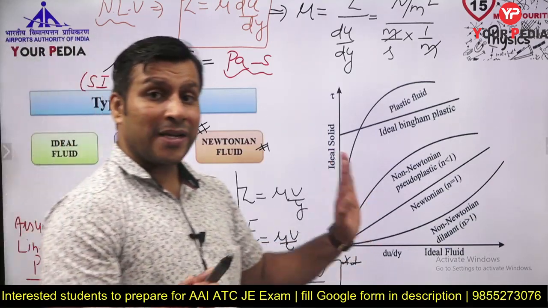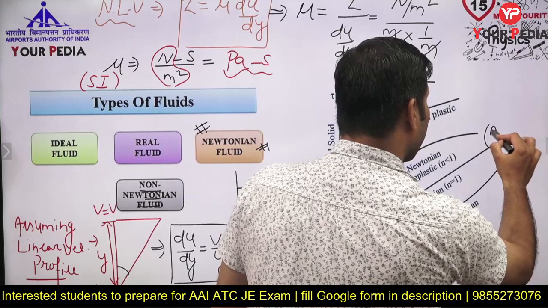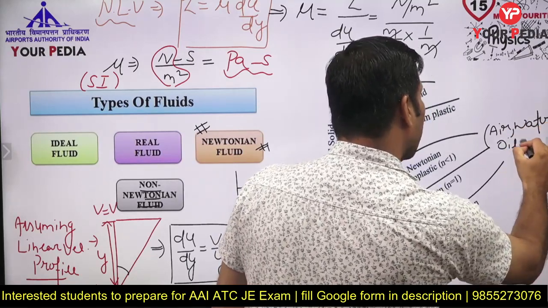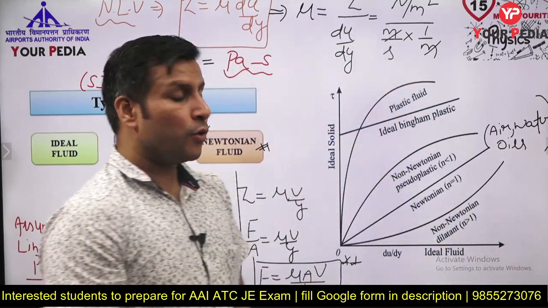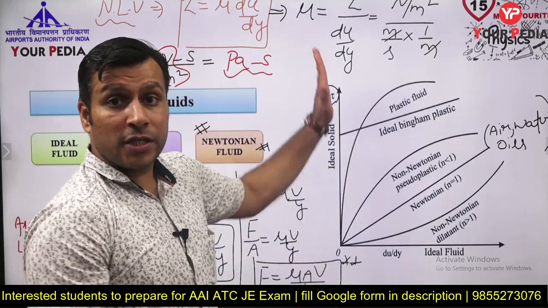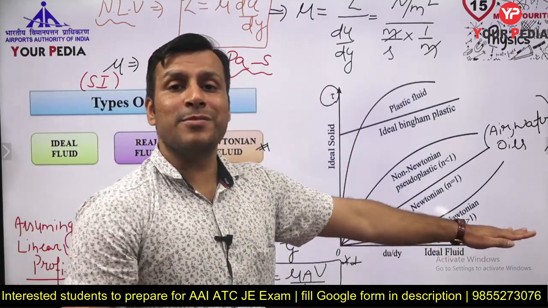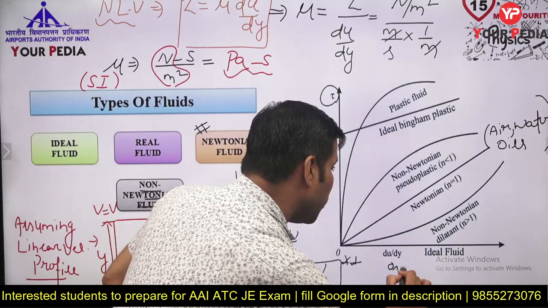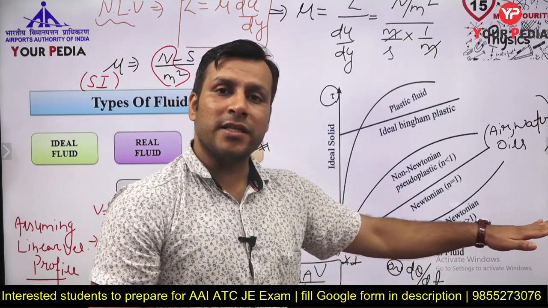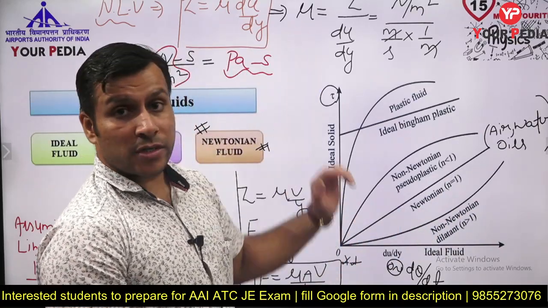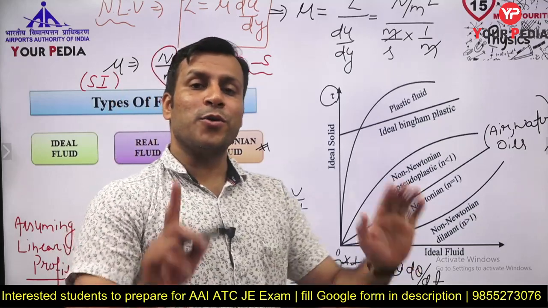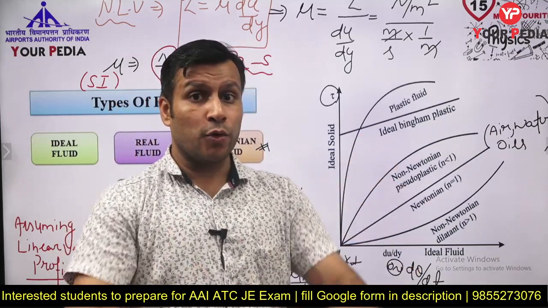तो Newtonian fluid का मैं example लिख देता हूँ. Newtonian fluid का example क्या है बच्चों? Air, water, oil. Okay, air, water, oil, these are the examples of Newtonian fluid. So for Newtonian fluid, like suppose if you will take a plot between shear stress and rate of shear strain, means velocity gradient, because this is du by dy and this is nothing but d theta by dt. So on x-axis you are taking d theta by dt, and here you are taking shear stress. So for Newtonian fluid, this is directly proportional to this, means you are going to get a constant viscosity. The viscosity is not going to change.